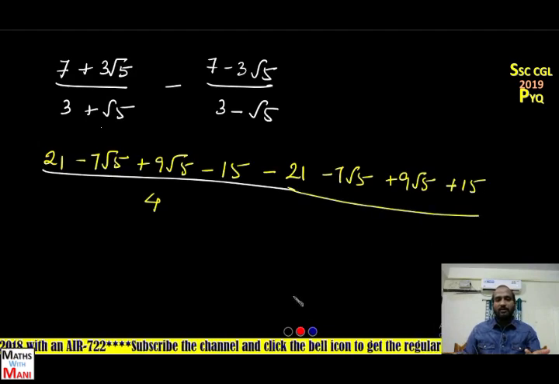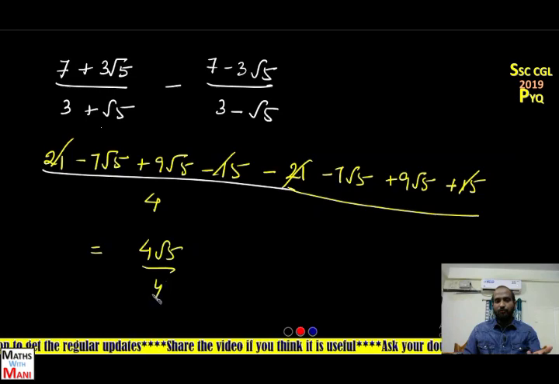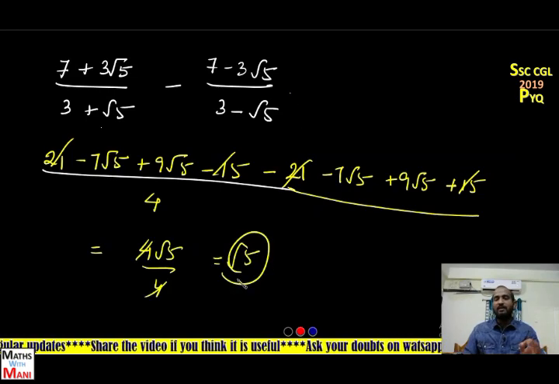Okay, so tell me which values cancel out here. 21 and 21 cancel out, and 15 and 15 cancel out. So minus 7 root 5 minus 7 root 5, that is 14, and 9 root 5 plus 9 root 5 is 18. 18 minus 14 is 4 root 5 by 4. So 4 and 4 cancel. What is the answer? Root 5. So the simplified value of this is root 5, and you have to tell the value of root